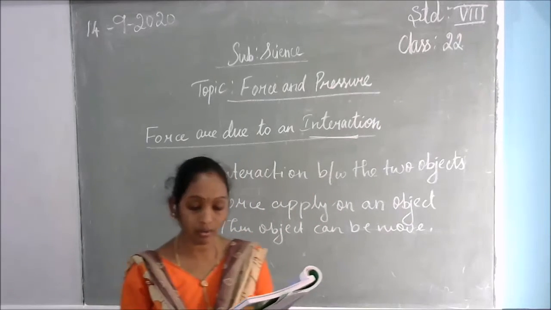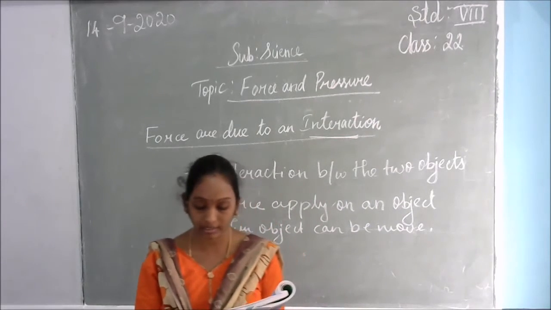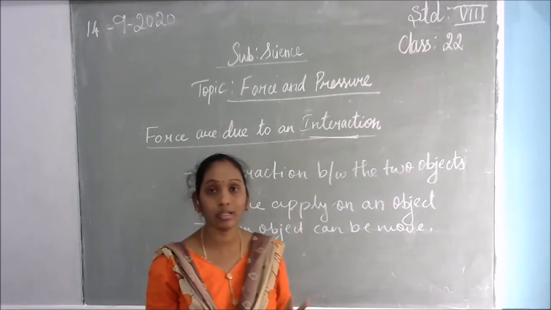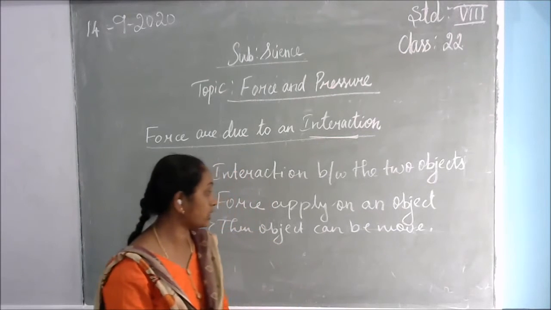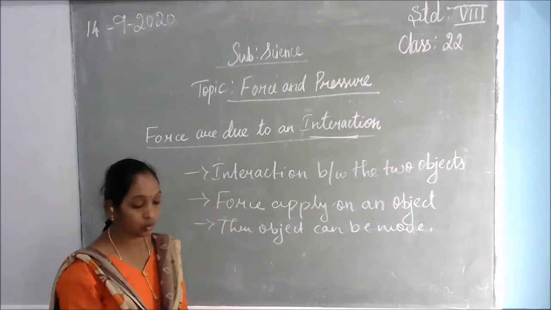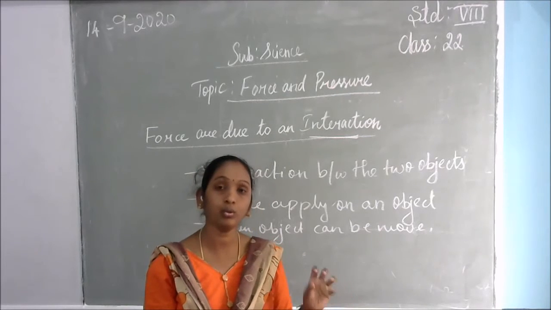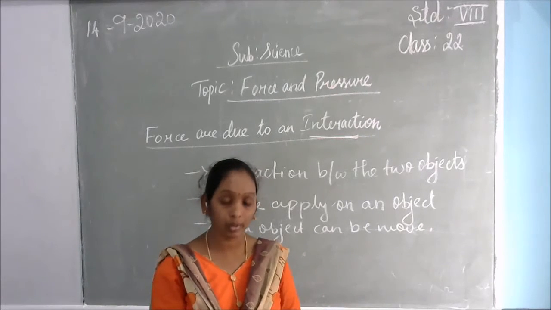Thus, an interaction of one object with another object results in the force between the two objects. So, that interaction only is called force. So, there is an interaction between the two objects. Next, how to explore the forces. How do we come to know we apply the force upon the object?